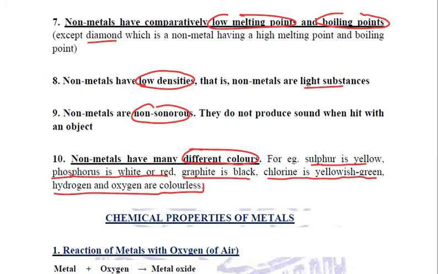So these are a few properties of non-metals which are in complete contrast with that of metals, with a few exceptions in both of them. We need to remember these exceptions. Clear?